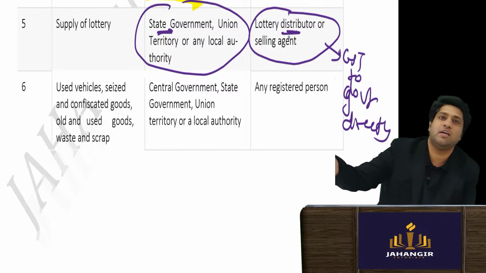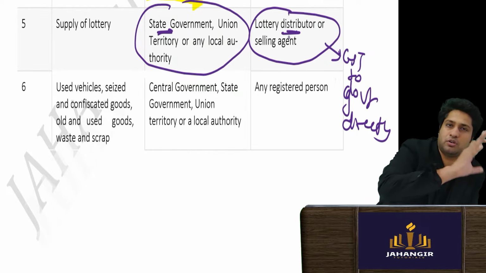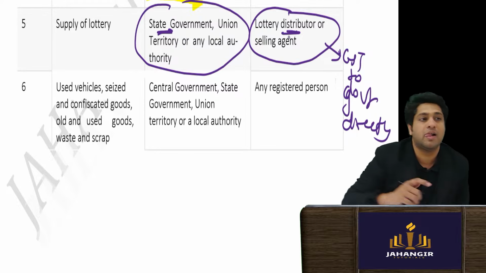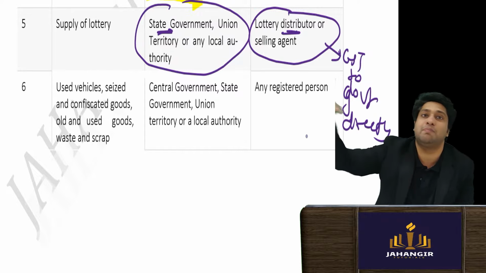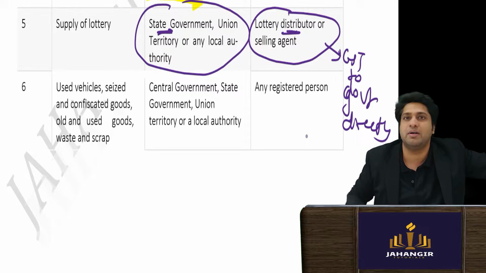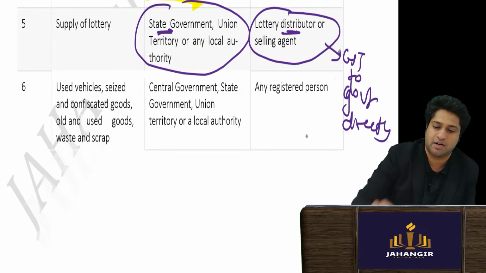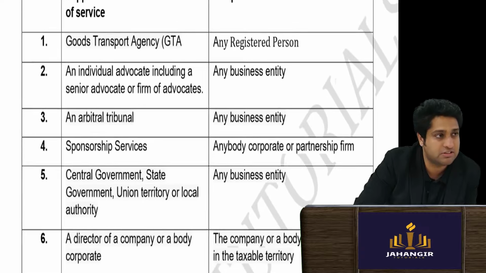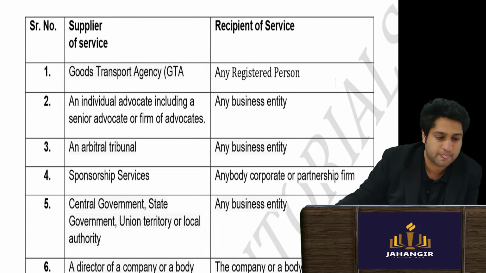So the lottery distributors pay the value of the lottery to them. They don't collect the GST. They don't pay the GST to the government. They will pay it directly to the GST department. In government also there are different bodies. So they are saying don't give it to the government, give it directly to the GST department. Simple like that.